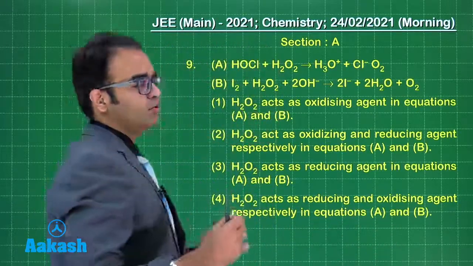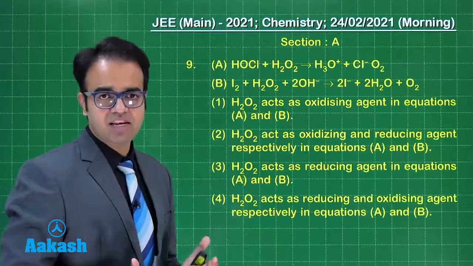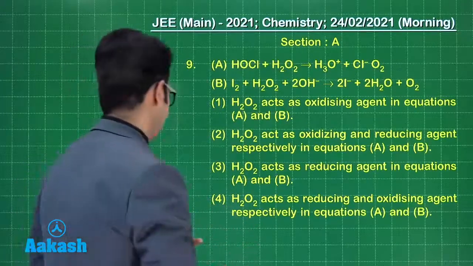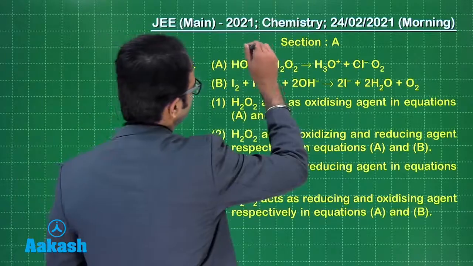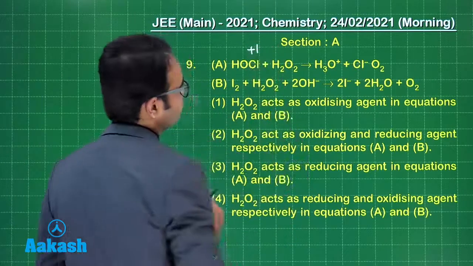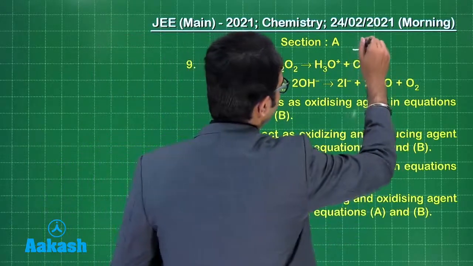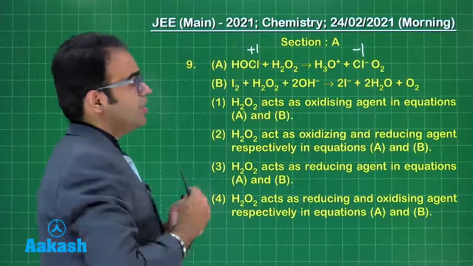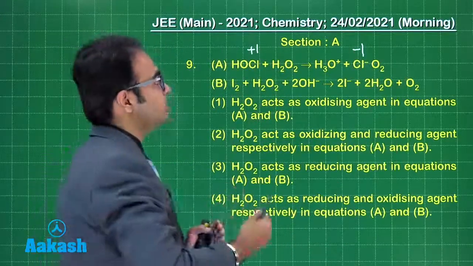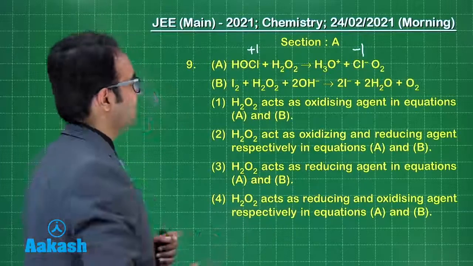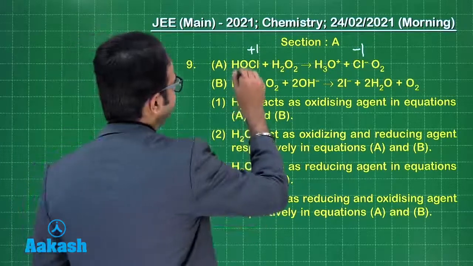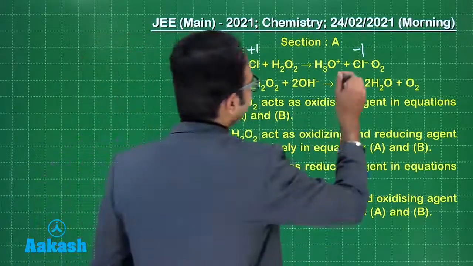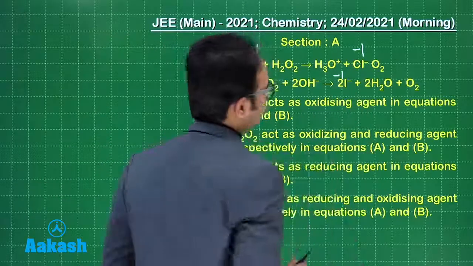See, what we have to look for is the oxidation state of the element which is involved, right? So here chlorine is +1, it gets converted to -1. So reduction is taking place because oxidation number is decreasing. I2 over here is 0, and from 0 it gets converted to -1.